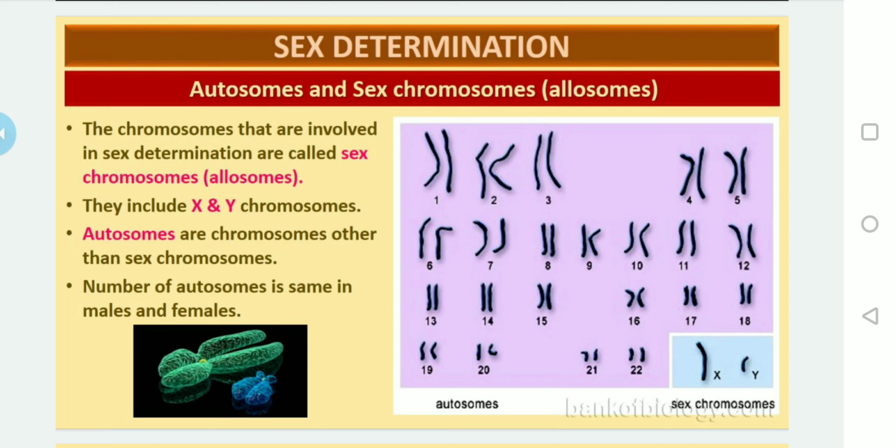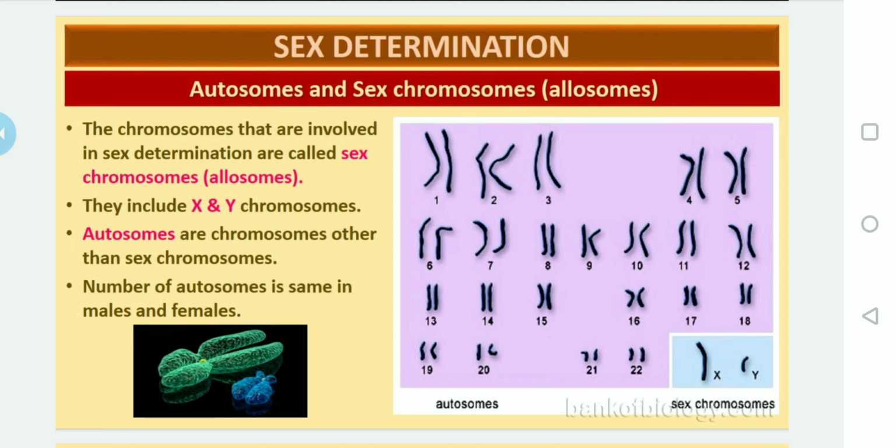The number of autosomes is the same in both males and females. Only the allosomes differ between males and females. I told you in the beginning classes, and last year also, that a male will be XY, whereas a female will be XX.